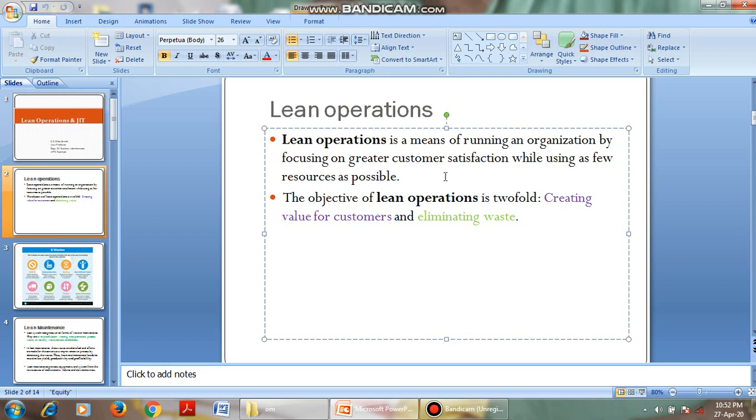The main objective of lean operations is creating value for the customers, and the second one is eliminating waste. These are the two things of lean operations: we create value for the customers and eliminate waste. In a simple sense, lean operations is nothing but using the little resources available to increase customer satisfaction, and we will try to reduce the wastages.